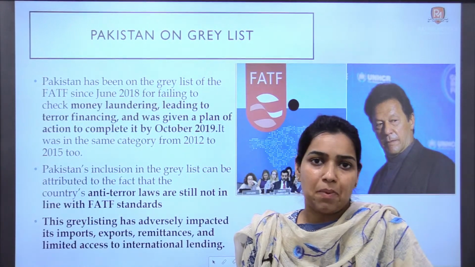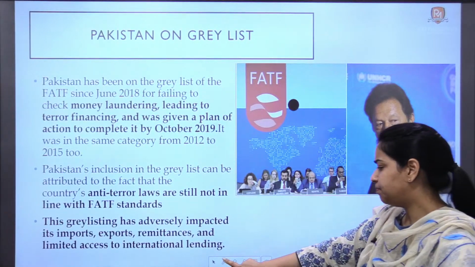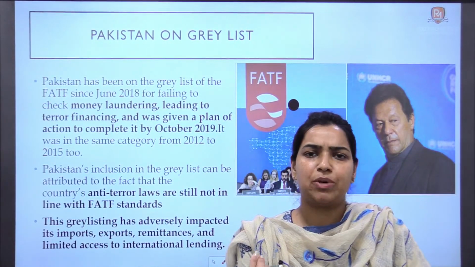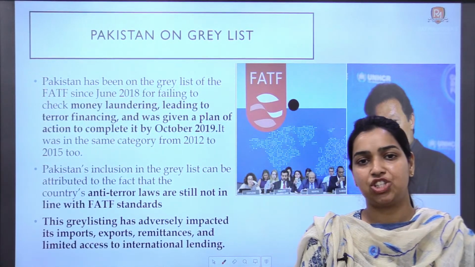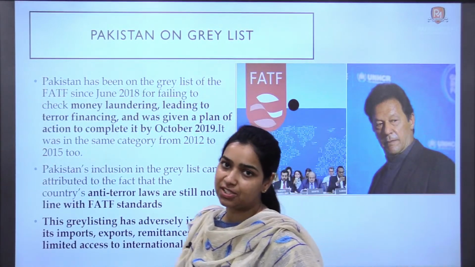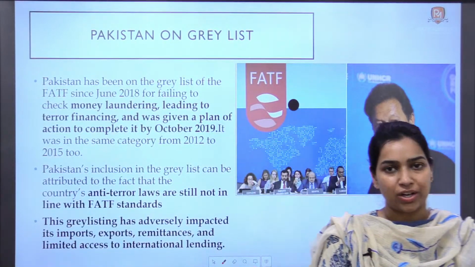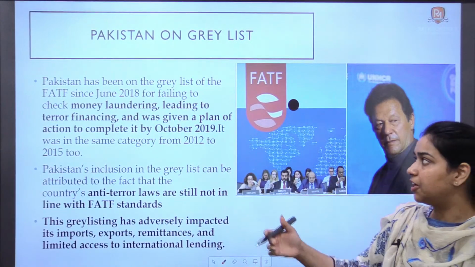But to remain out of the blacklist, Pakistan takes a few measures that do not have much value in practice, but they do take certain measures to show the international bodies that they are taking some action against these terrorist organizations or terrorist funding. So that is why they mostly remain in the grey list only.